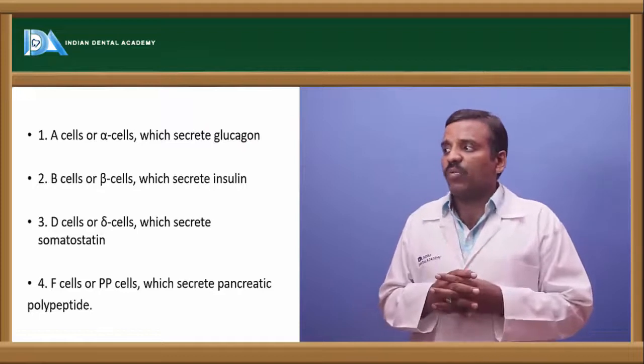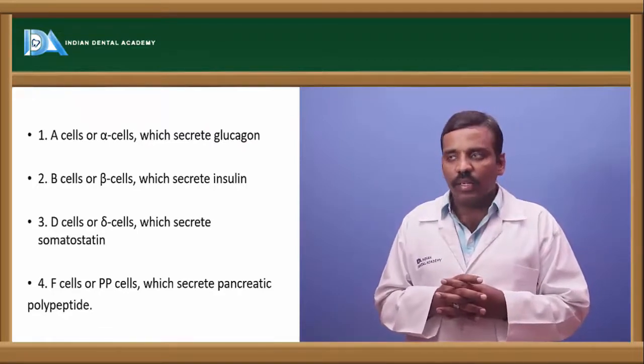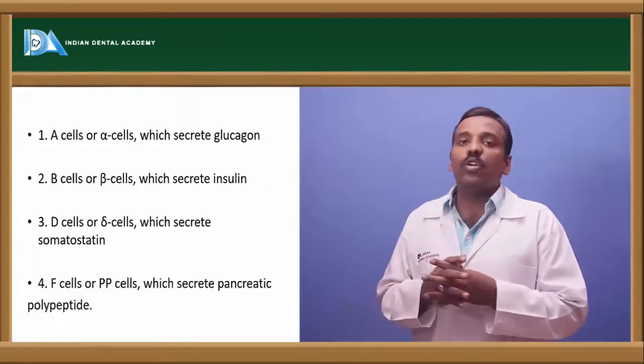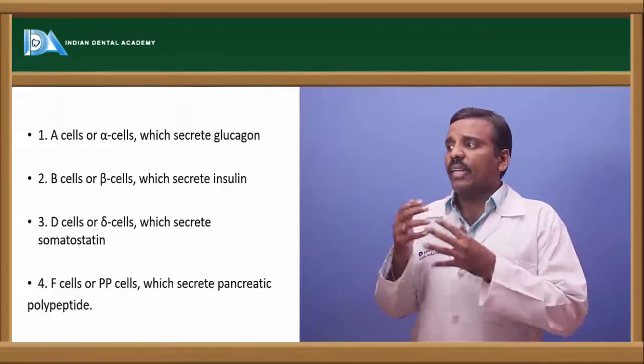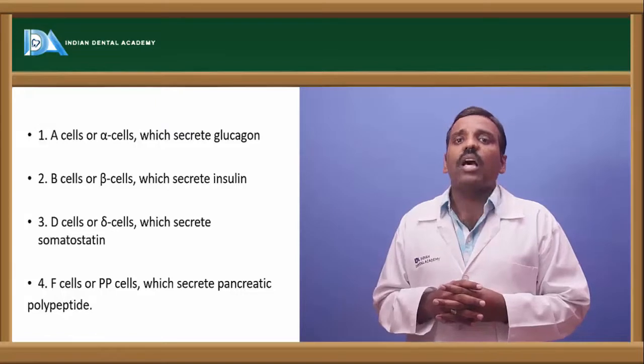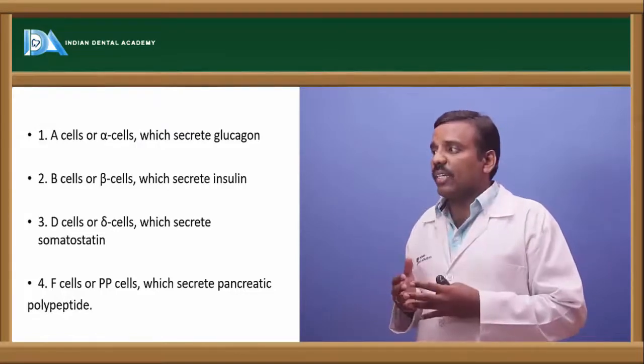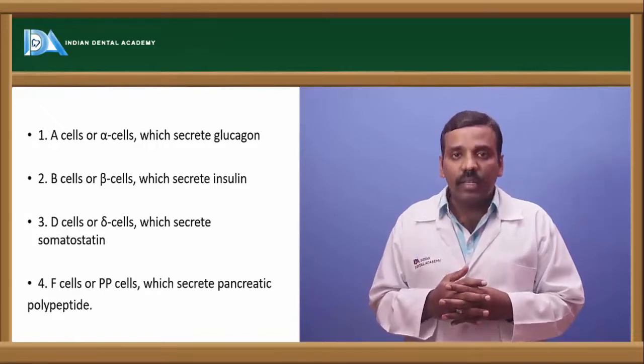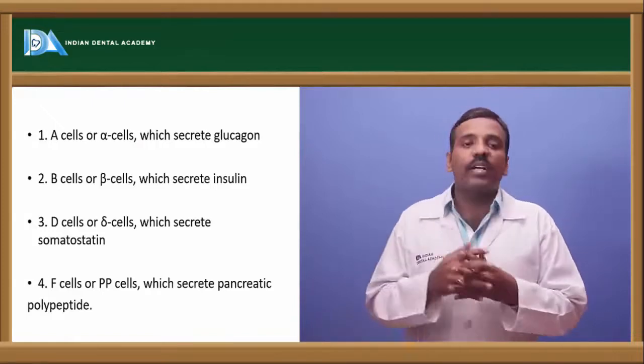Come to this thing. Four types of cells are present in this. A cells are alpha cells, which secrete glucagon. Another type, B cells or beta cells, secrete insulin. Next one is D cells or delta cells, which secrete somatostatin.